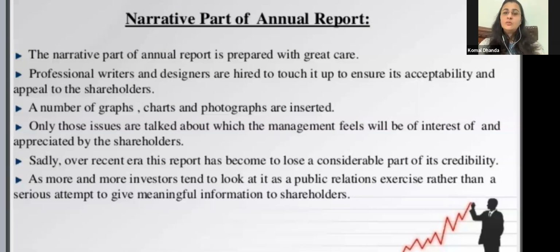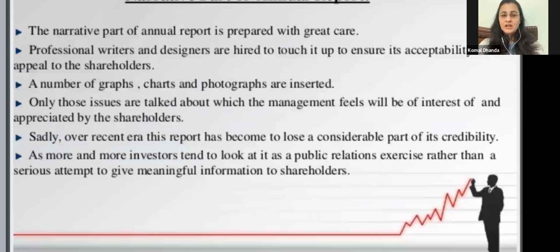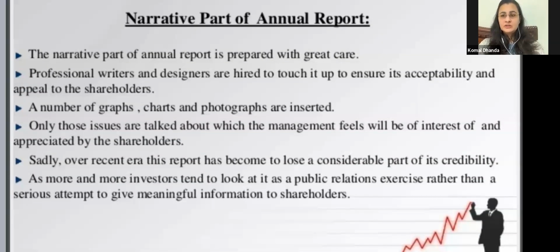They try to manipulate the information, they try to play with it, so their credibility comes under a question mark, as more and more investors tend to look at it as a public relations exercise rather than a serious attempt to give meaningful information to shareholders.